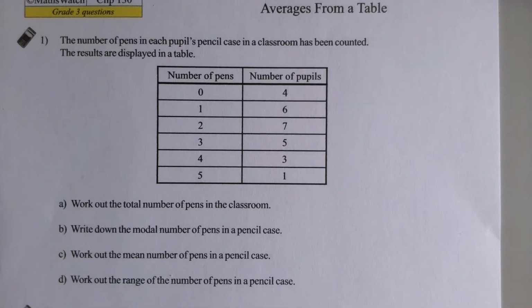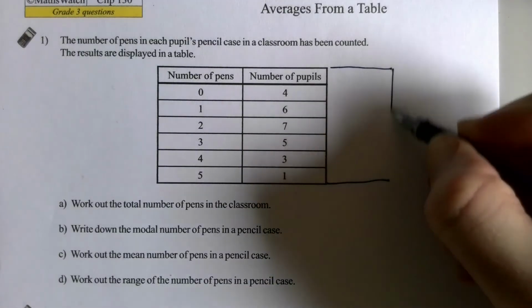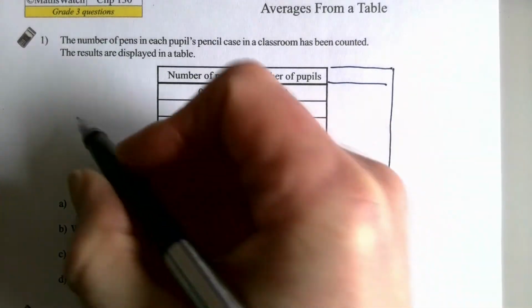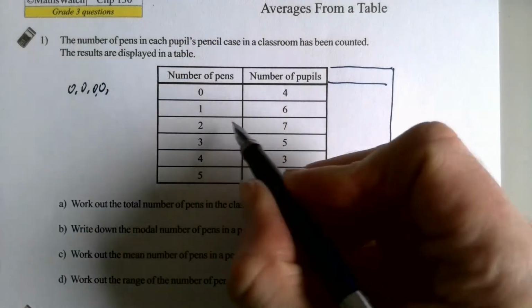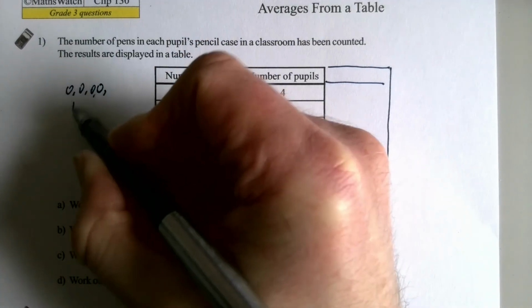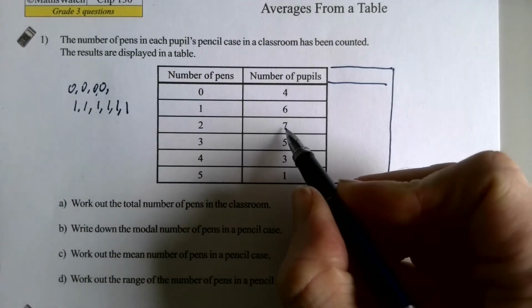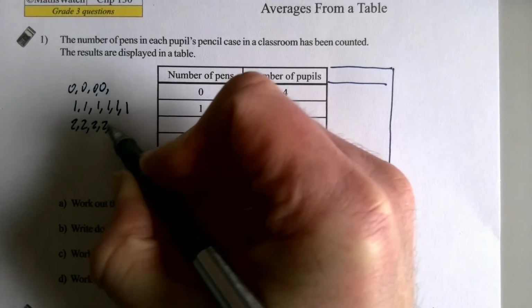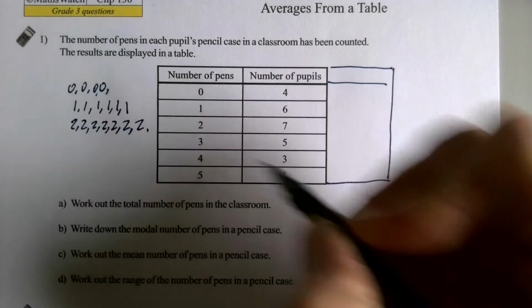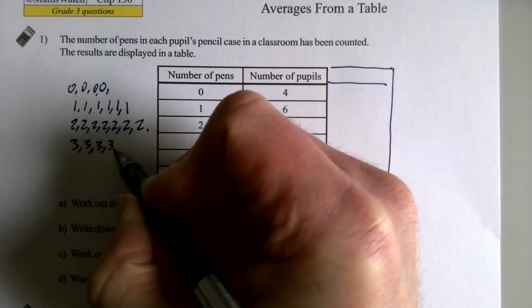The total number of pens in the classroom. Now to do that, we need to add an extra column because we've got 4 zeros. Remember, that's what that means. This here means 6 ones. 1, 2, 3, 4, 5, 6. This here means 7 twos. 1, 2, 3, 4, 5, 6, 7. 5 threes. 1, 2, 3, 4, 5.